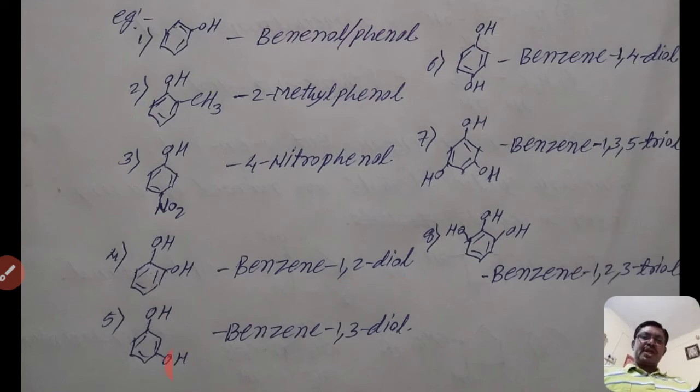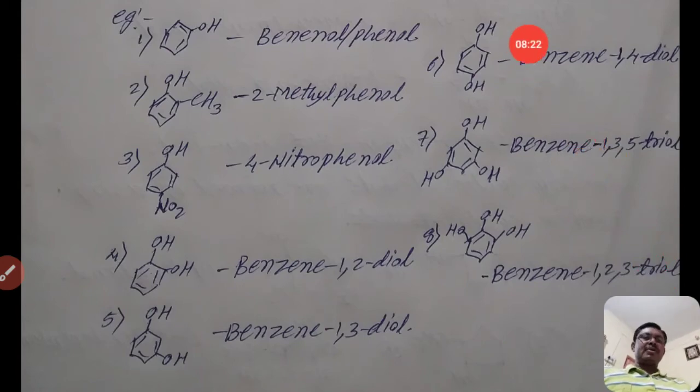If the position is changed to the 1, 3 position, then it is also very simple. First write benzene as the parent chain, then the position of the hydroxyl groups, that is 1 and 3. So write 1, 3. There are 2 hydroxyl groups, so diol, that is benzene 1, 3 diol, the name of that compound.